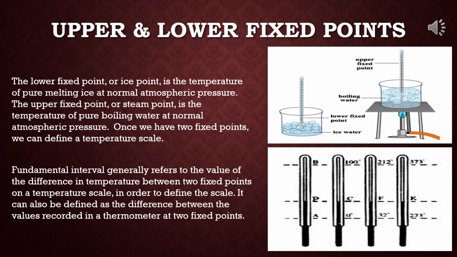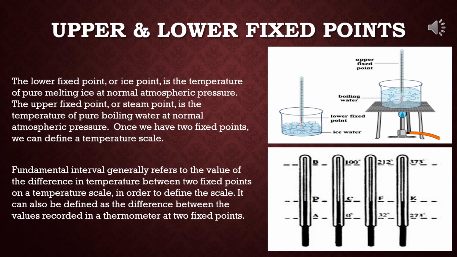The lower fixed point or ice point is the temperature of pure melting ice under the same conditions, that means 76 centimeter of mercury at sea level and 45-degree latitude, that is, under normal atmospheric pressure. And the difference between these fixed points is called the fundamental interval.